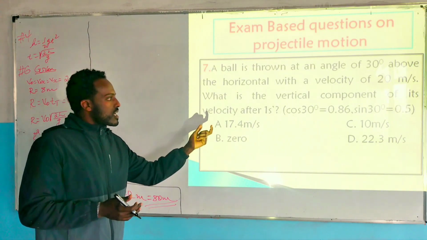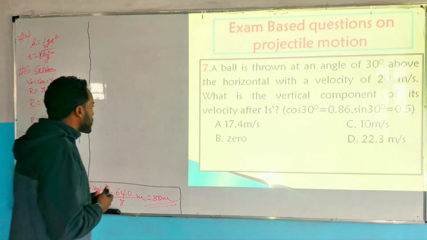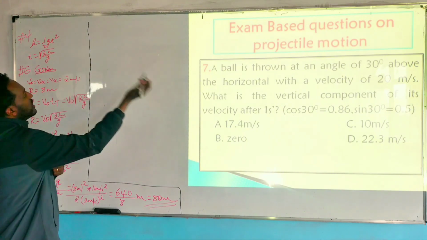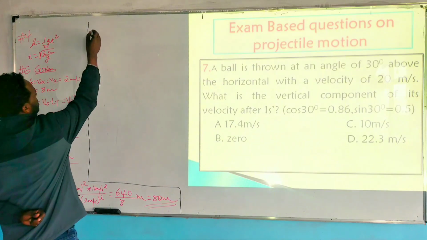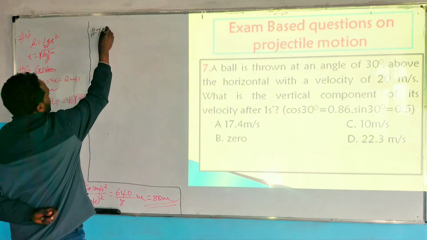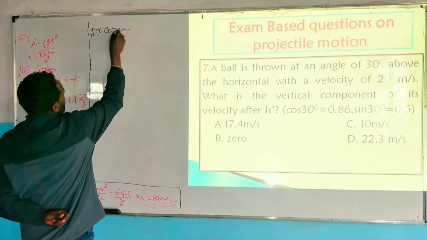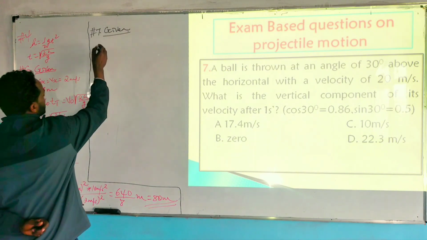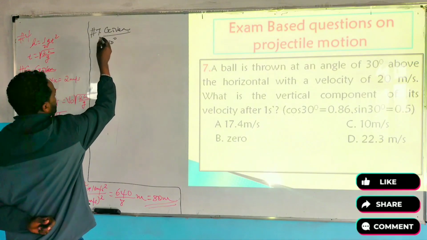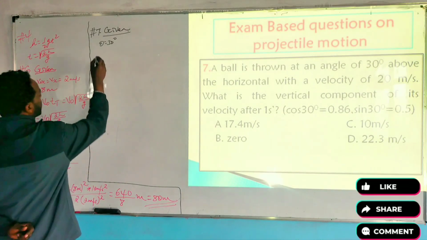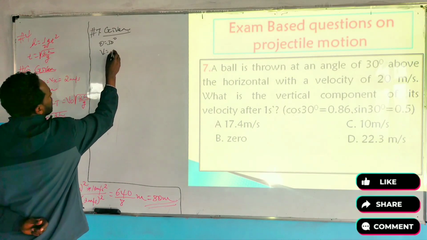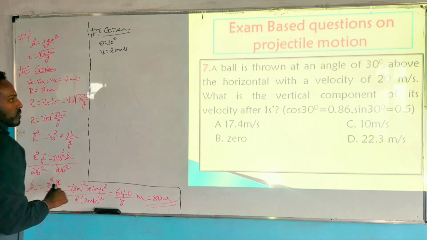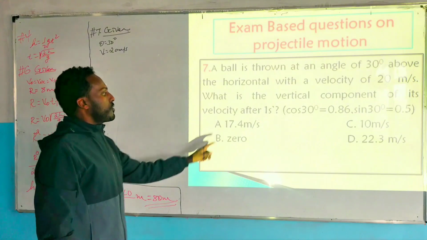So this is categorized under inclined projectile, or a projectile which is projected at an angle. Let's see question number 7. Given: it is inclined projection, and the projection angle is 30 degrees with a velocity of 20 meters per second. What is the vertical component of its velocity